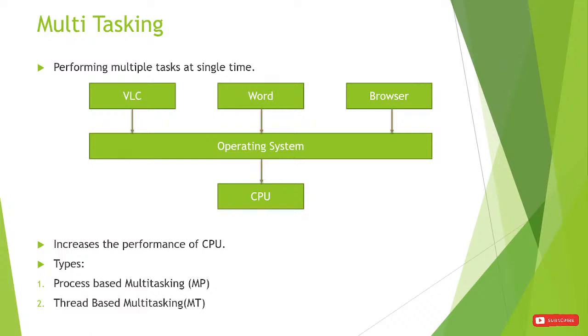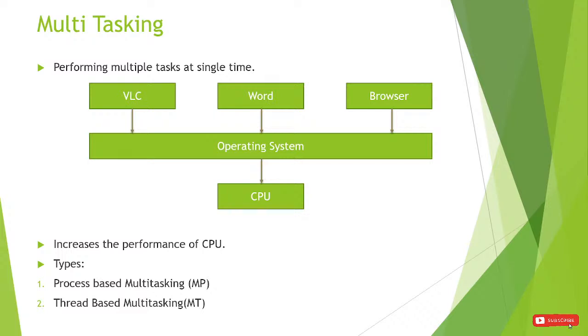So what is the main purpose of multitasking? To increase the performance of the CPU. To increase the performance of the CPU, we are using multitasking. And while switching, it is switched in a very short nanosecond. We feel like all the tasks are performing at the same time, but all are not executing at the same time. First one executes, then the next, then the next, but only for a nanosecond there will be a gap. So we feel like all the tasks are executing at the same time. That is known as context switching.